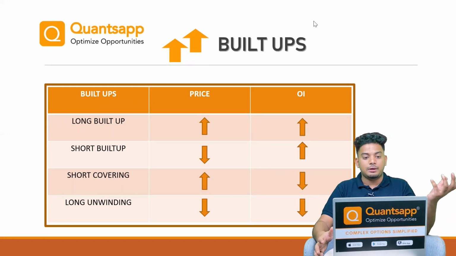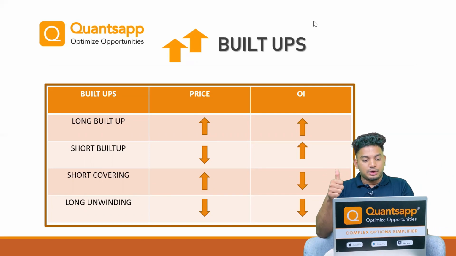Now how is it going to help us and how can we interpret this data? So it is very simple. There are four types of build ups. The first one is long build up, the other one is short build up, short covering and long unwinding. So there are four types of build up basically. Now let's try to understand them one by one.